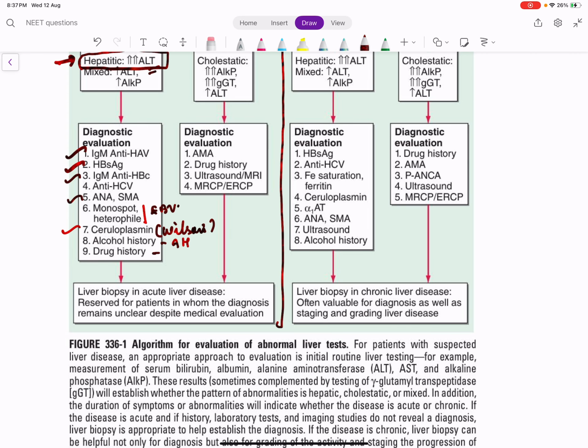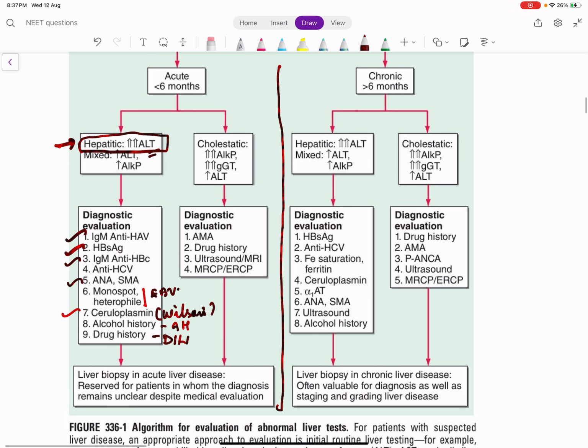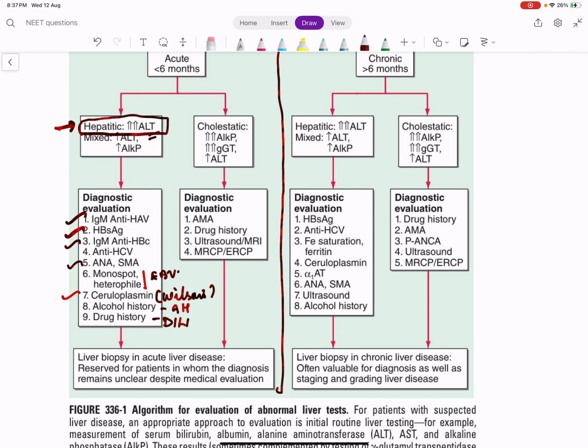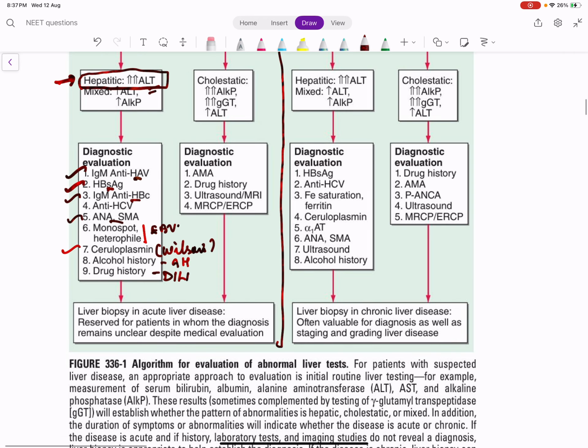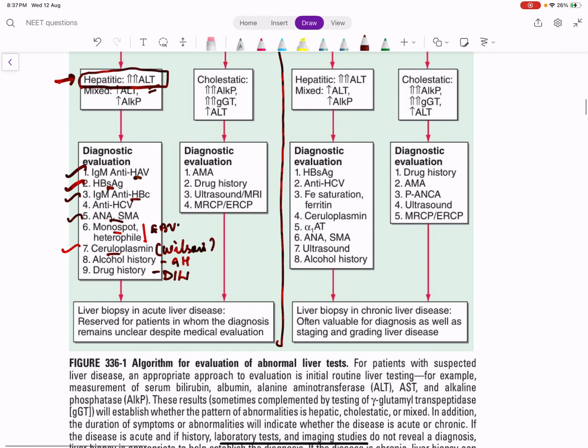Then you should ask for drug history, that is drug-induced liver injury. So if there is an acute hepatitis, that is liver disease of less than 6 months duration with predominant hepatic pattern of involvement, we have to rule out hepatotropic viruses like HAV, HBV, HCV, autoimmune hepatitis, other infections and Wilson's disease, and of course alcohol and drugs.